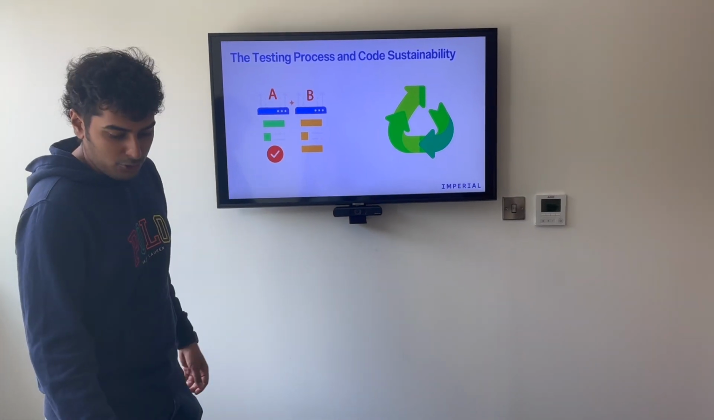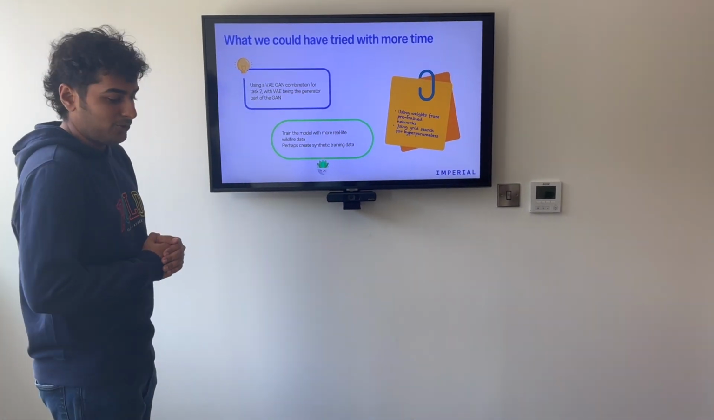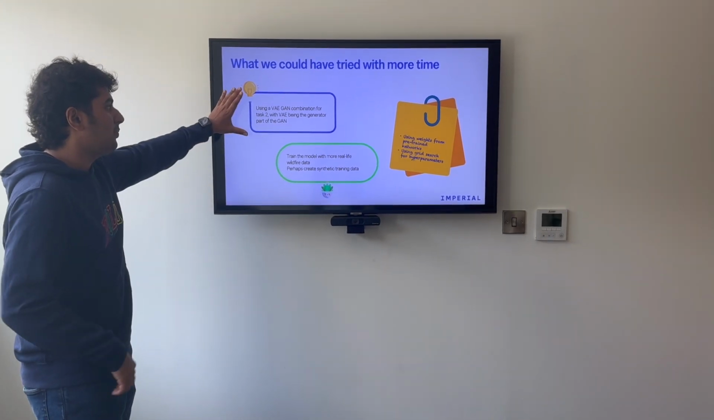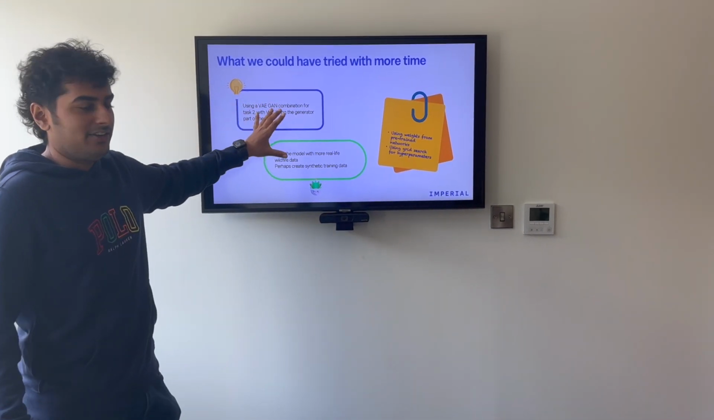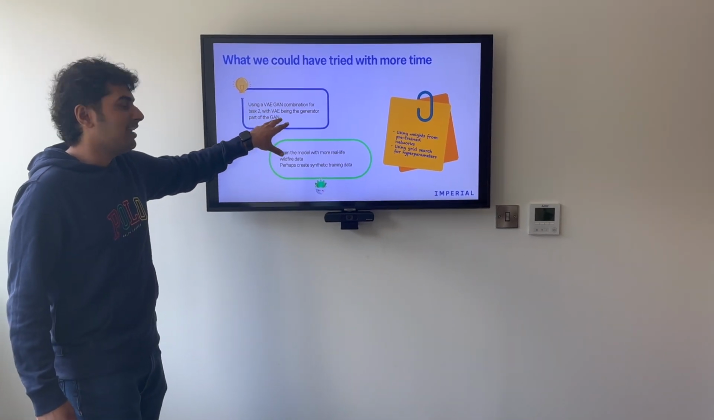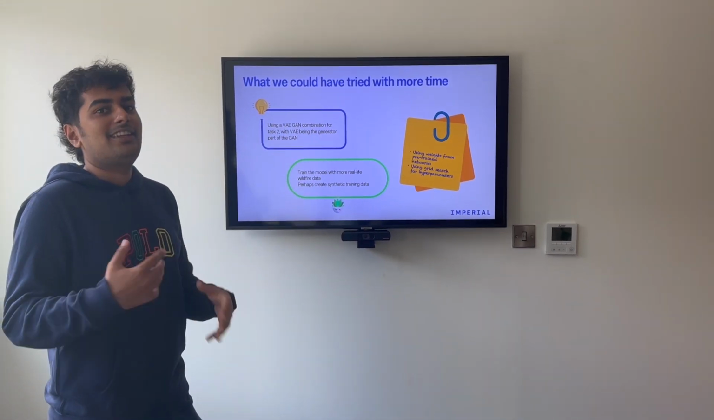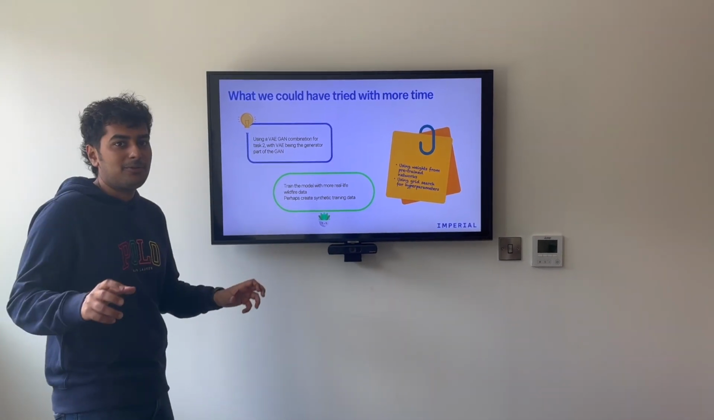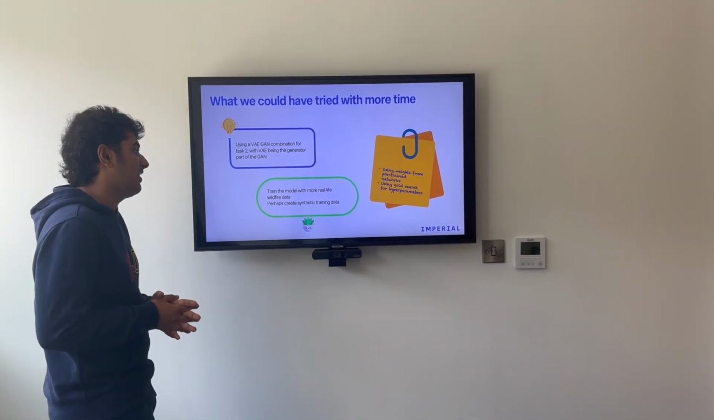When it comes to what we could have tried with more time, when it comes to the models, we could have used a VAE-GAN combination. Now this is state-of-the-art research going on where we can take the VAE to be the generator part of the GAN to get better outputs. So you get the sharpness of the GAN with the variability of the VAE.